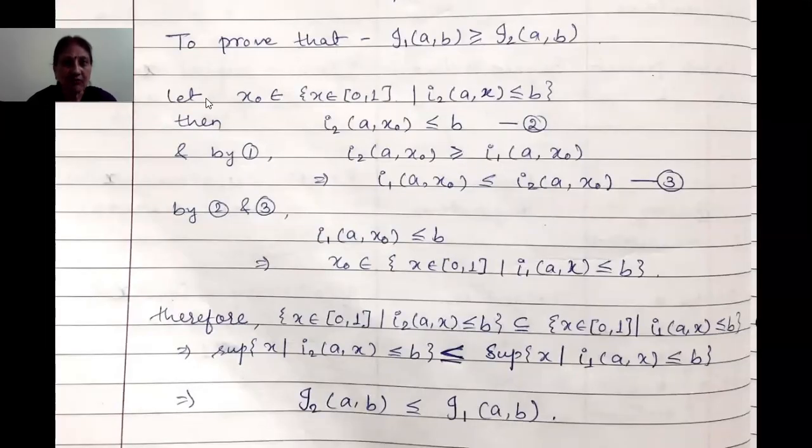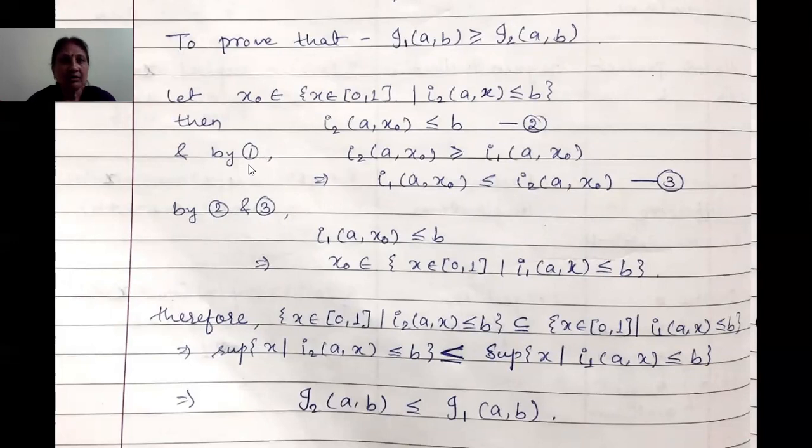So see what we are doing: we are taking an element x0 without putting the supremum here. We are taking x0 in this set. That means let x0 belong to the set of X in the closed interval [0,1] such that I2(A,X) is less than or equal to B. Because x0 belongs to this set, x0 must satisfy this inequality. Therefore, I2(A,x0) is less than or equal to B. This is inequality number 2.